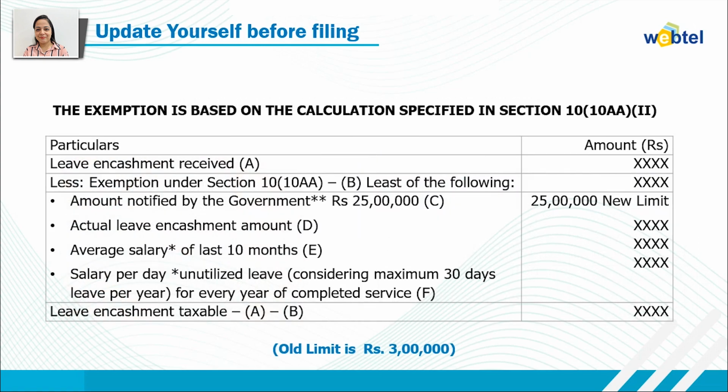And this is the calculation of partially exempt and partially taxable. Here we need to consider leave encashment received. Then we need to list the exemptions that are covered under section 10AA. And from the below mentioned criteria, the least of the following will be considered as an exempt value.